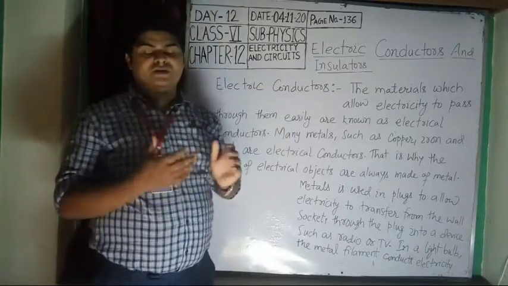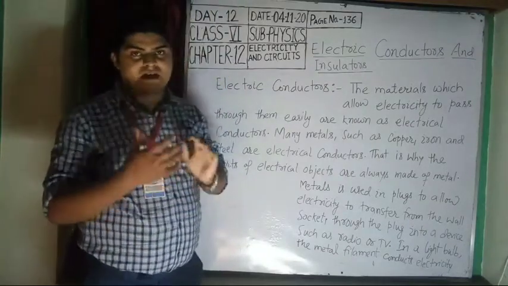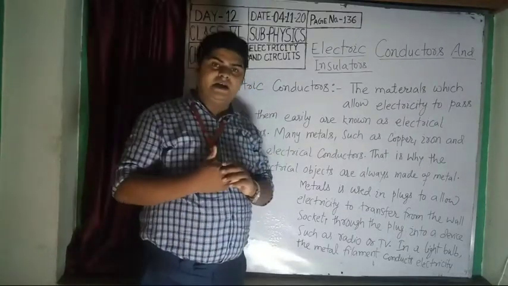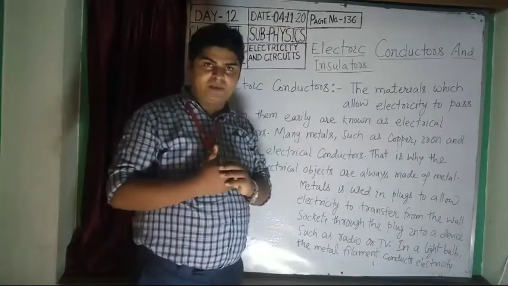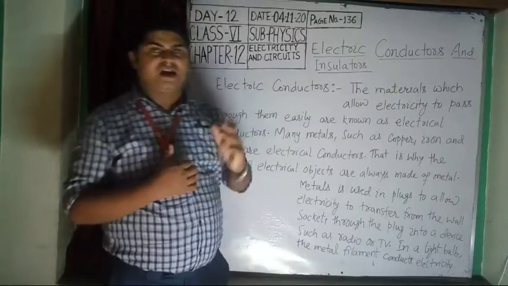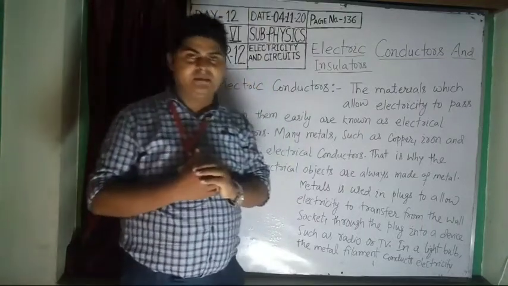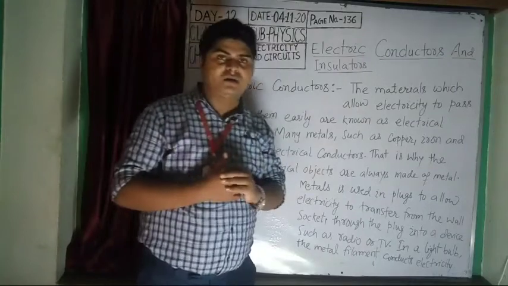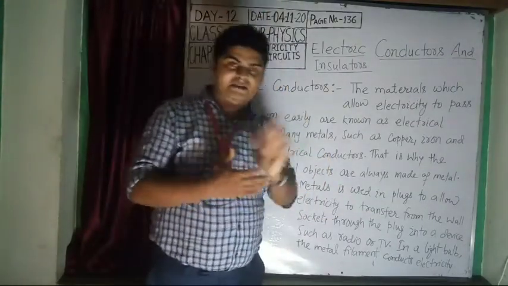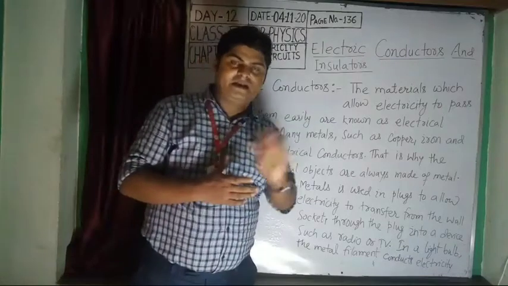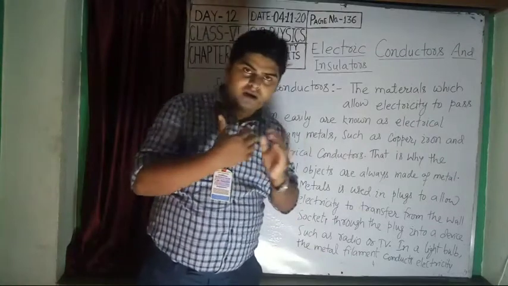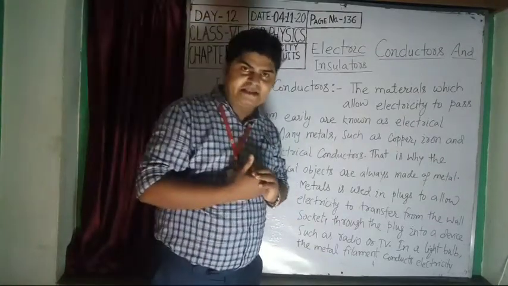Okay, as you know, in day 11 I started a new topic, conductors and insulators. In that class I explained with an activity that some materials allow electricity to pass through them and some materials do not. So it is clear from that activity that the materials which allow electric current to pass through them are called conductors. Today's topic is conductors.